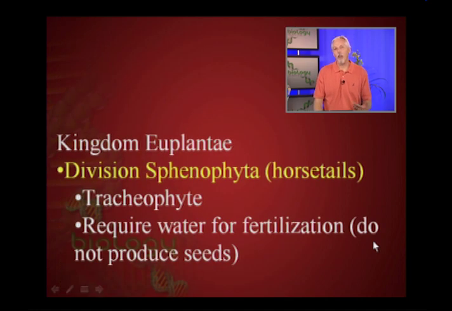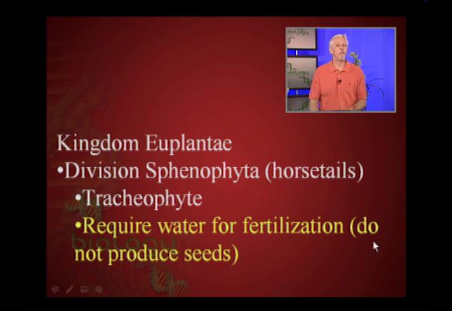Another plant like this, which succeeded the Lycophyta in the fossil record, are the Sphenophyta, known as the horsetails. These are still pretty common. Even though this is a plant that you see around a lot, although structurally a little more complex, they do require water for fertilization. Another aspect of requiring water for fertilization is that these are not seed-producing plants.